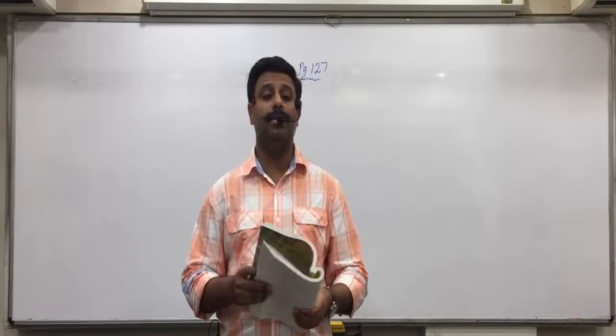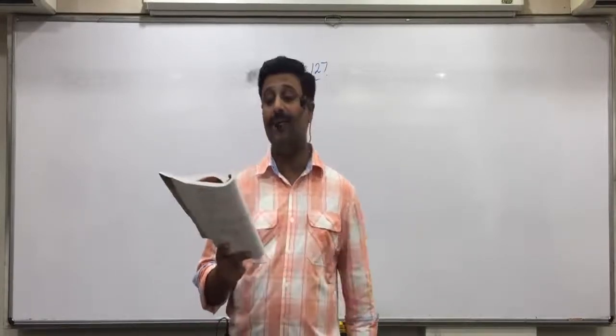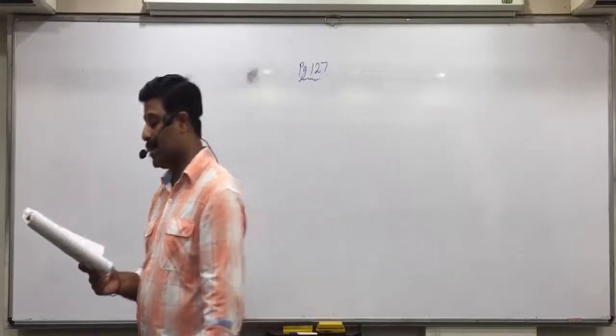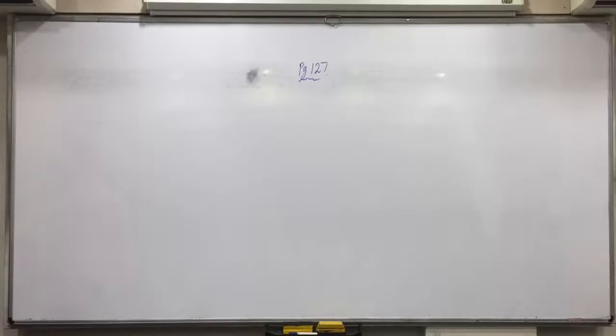Trade receivables: debtors and bills receivable. Cash and cash equivalents: cash on hand and bank balance. Checks and drafts on hand also.